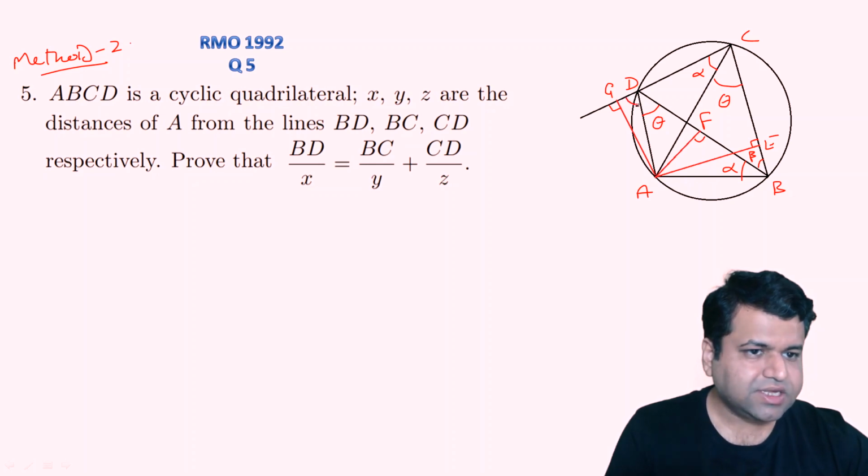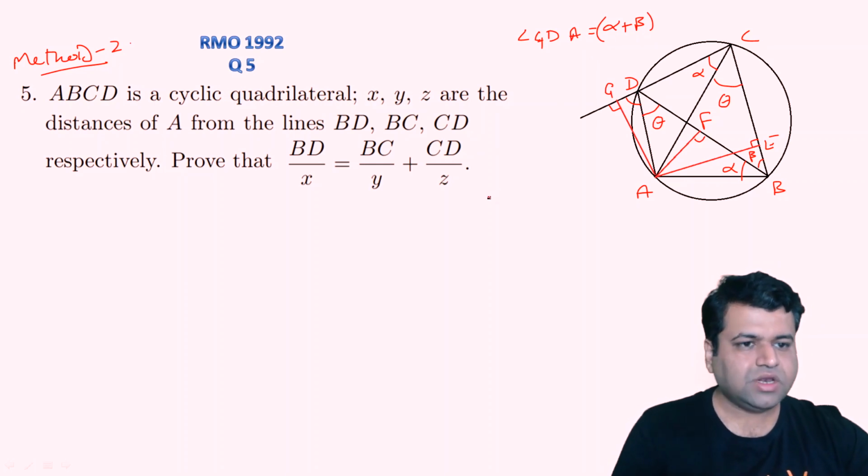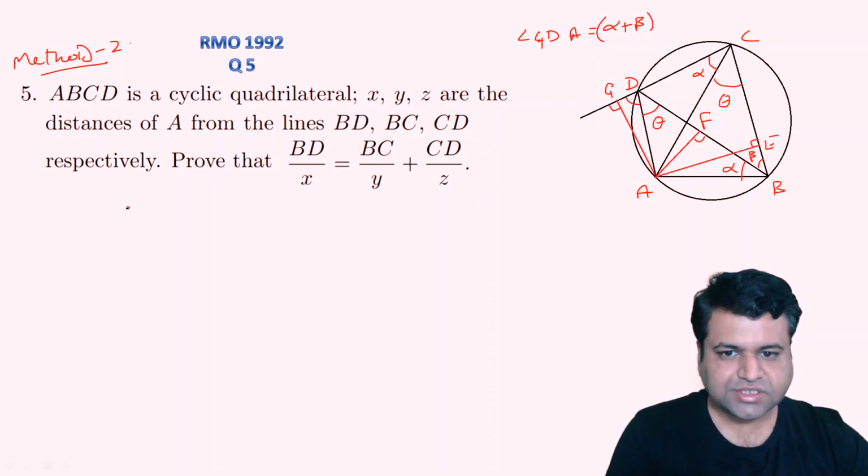And this is an exterior angle of a cyclic quadrilateral. This will be equal to the interior opposite angle. So this angle is nothing but angle GDA. Angle GDA will be nothing but alpha plus beta, right? All right. So now let's see what the equation says.